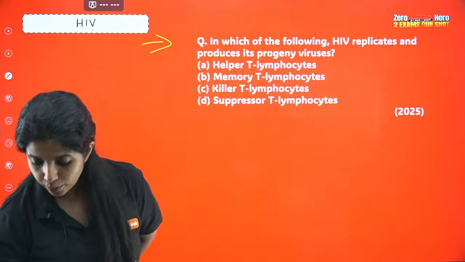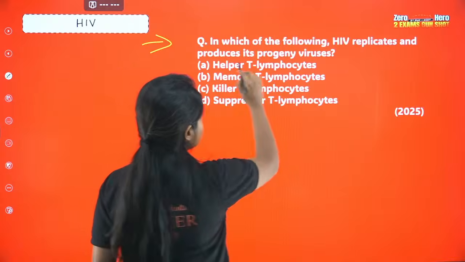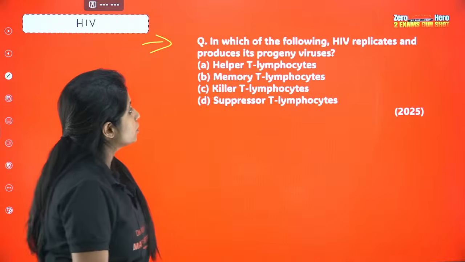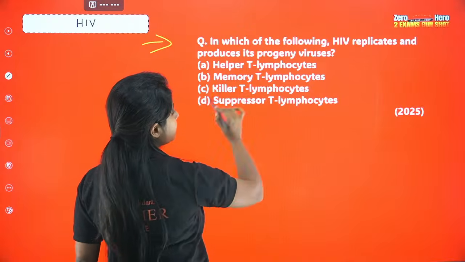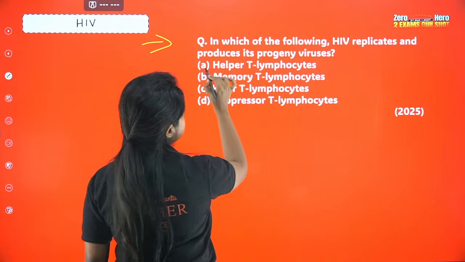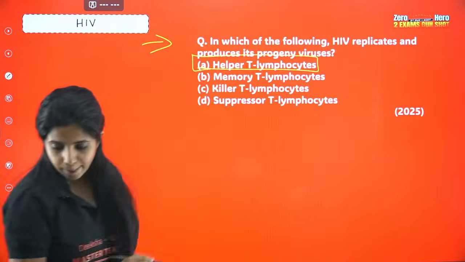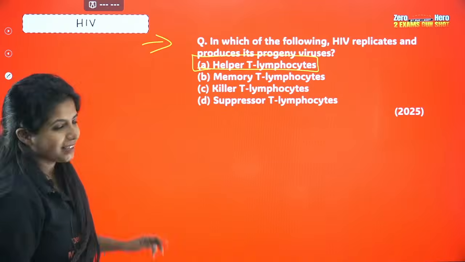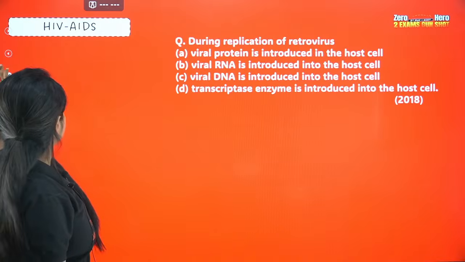Dhanishri says the answer for this question is A. Is it A? In which of the following does HIV replicate and produce progeny viruses? Helper T cells, memory T cells, killer T lymphocytes, suppressor T cells. It is what? Helper T cells. Absolutely correct. Awesome.